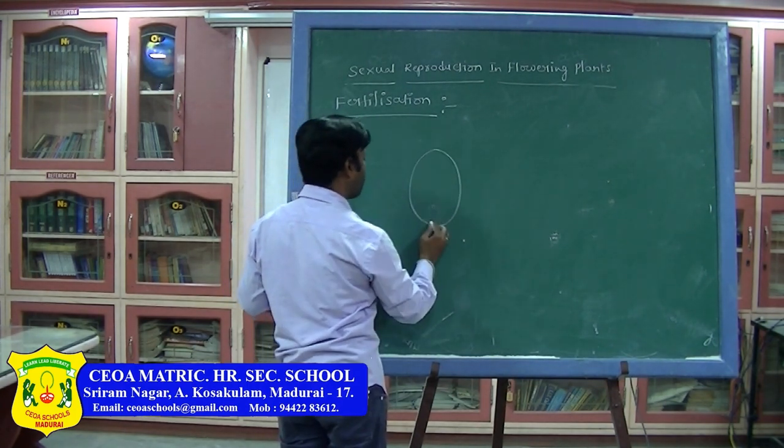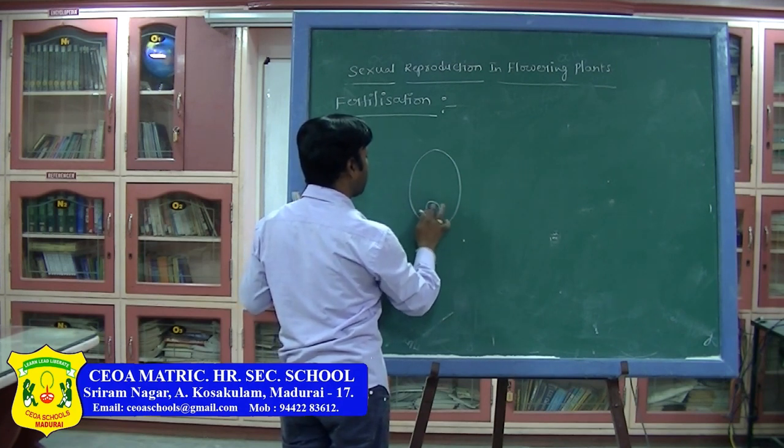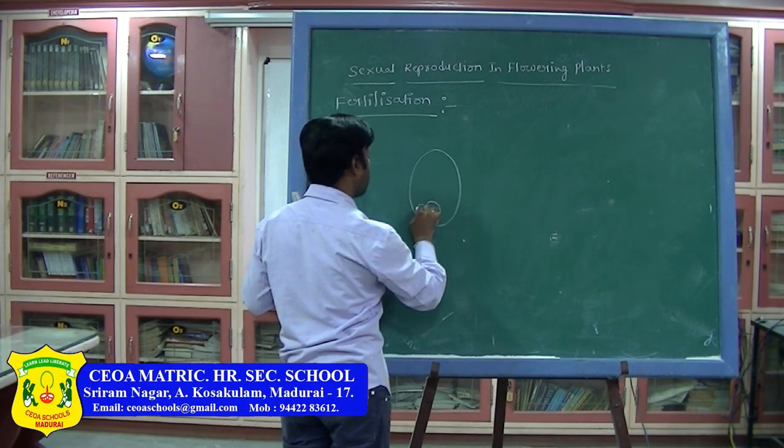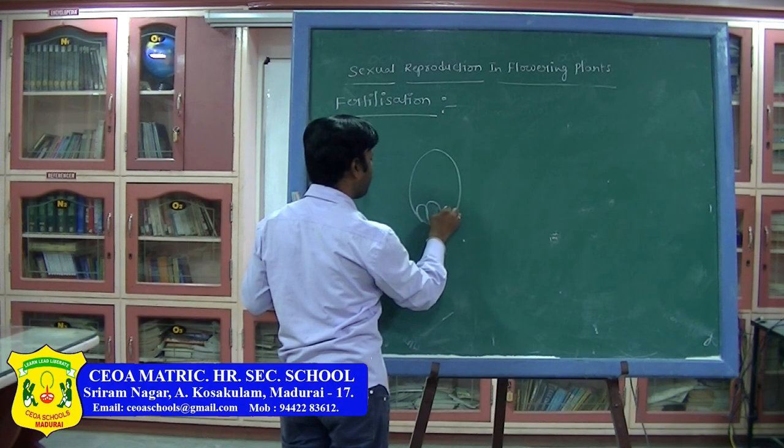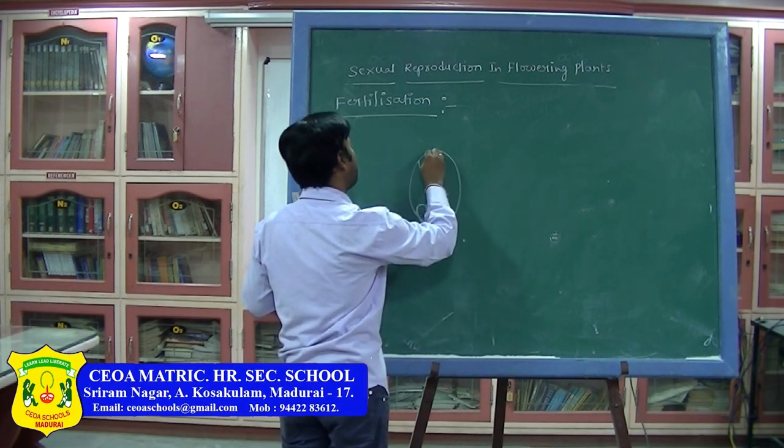In this, what is present first? Egg cell. Next, synergid. One more synergid, the helper cell. Here, antipodal cells are present.